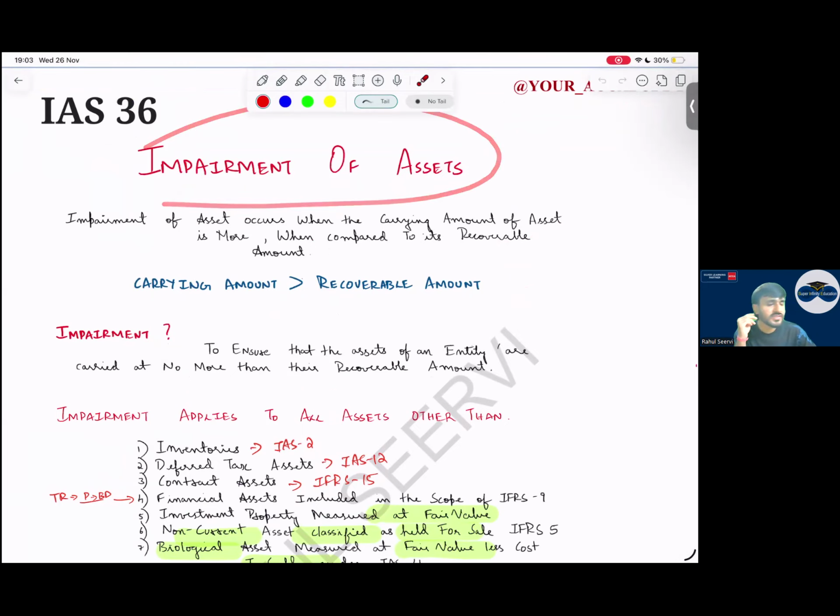Impairment of asset. So what does impairment of an asset mean? Impairment means the value of the asset is decreasing. Sir, how will we get to know? We compare carrying amount and RA. So the carrying amount is more, RA is less. What is RA, sir? How can you recover the value of the asset? Either we can sell in the market or I can use it. There are two methods. Other than this, nothing.